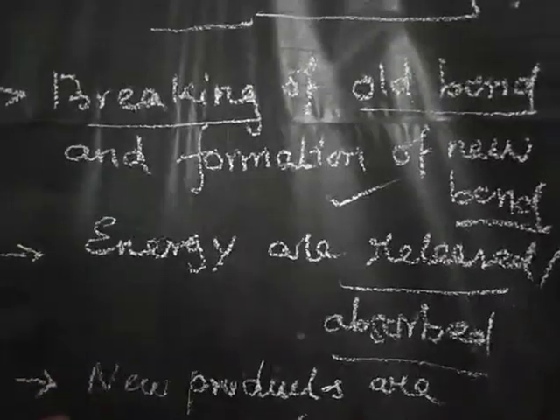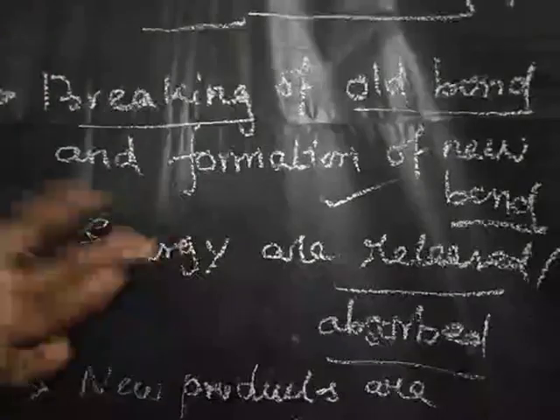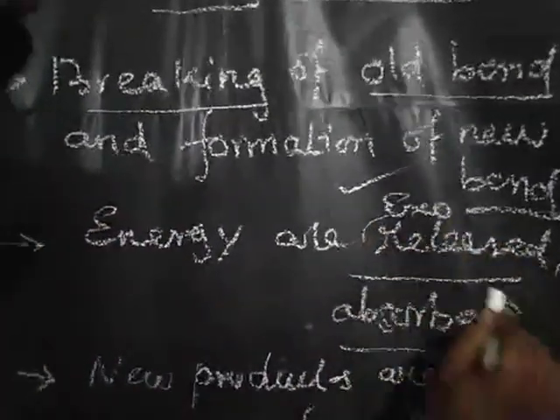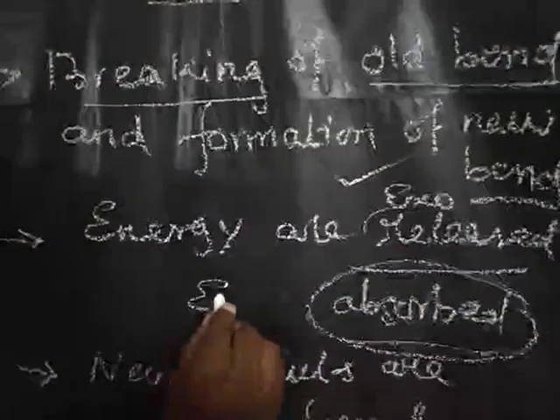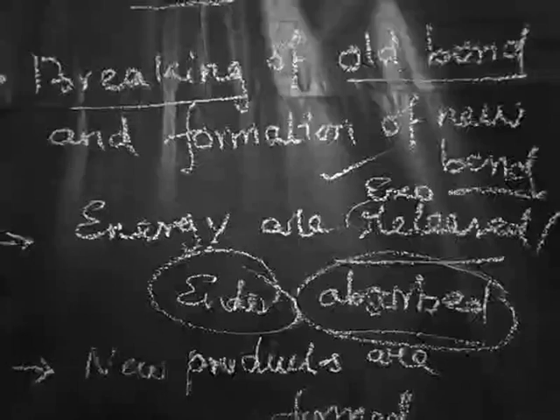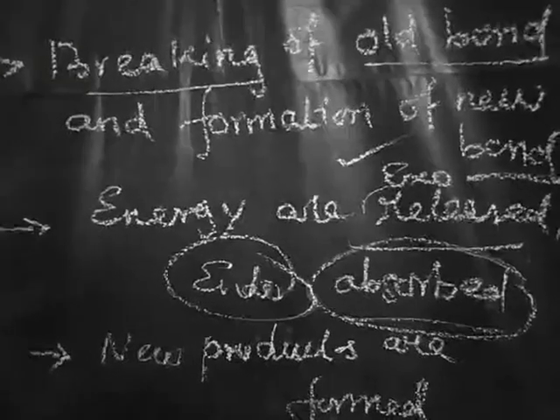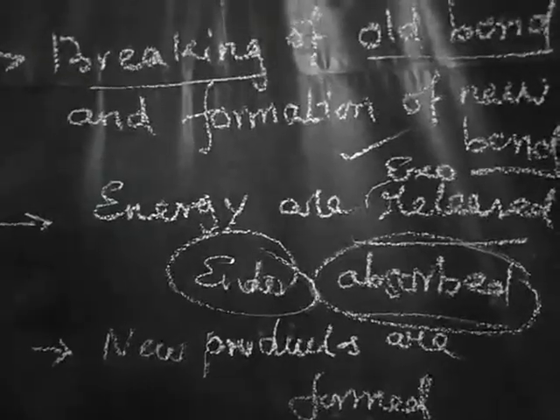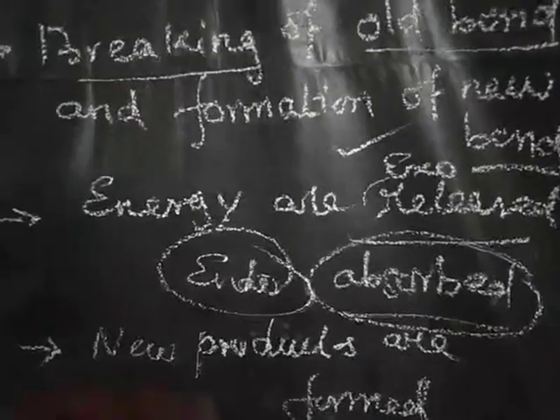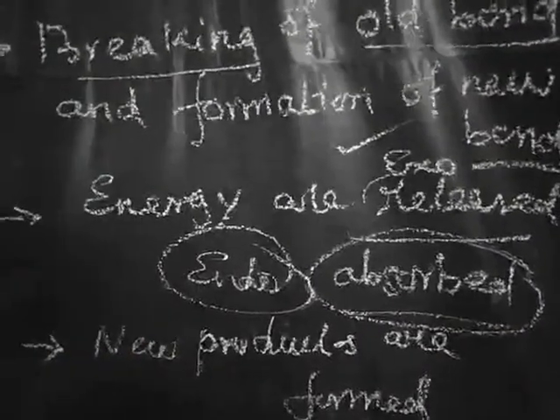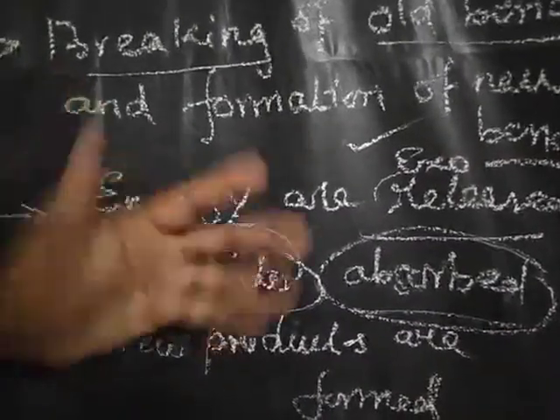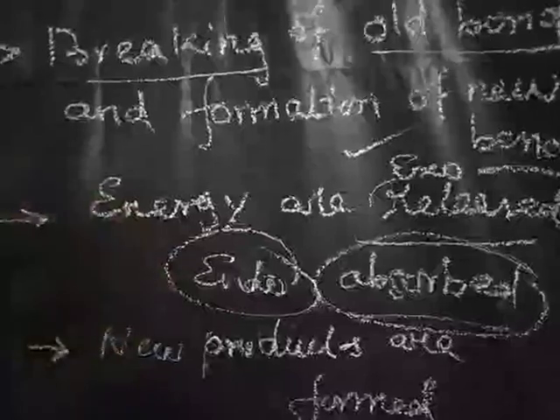Exothermic means energy is released. Here, exo. Absorbed means endothermic reactions. Next, new products are formed. The old products are destroyed with the help of energy and new products are formed. Usually this happens in any type of reaction.